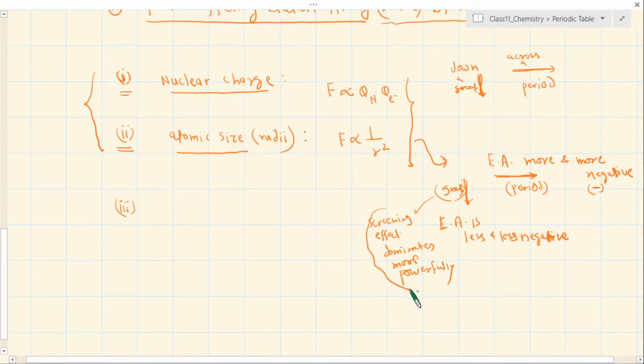Okay, this is what it means. Although the nuclear charge is increasing, atomic distance is also increasing, and that leads to the screening effect dominating. So the third factor that we have to talk about is the screening effect.